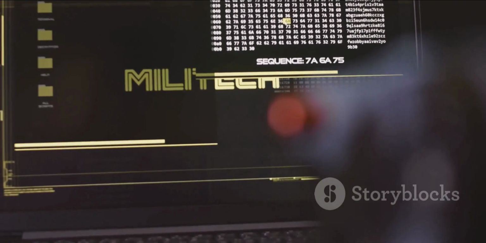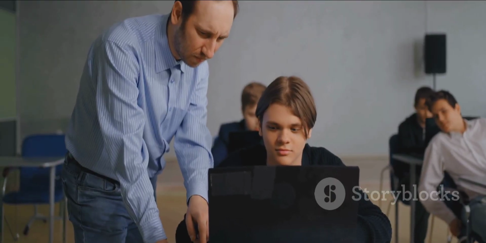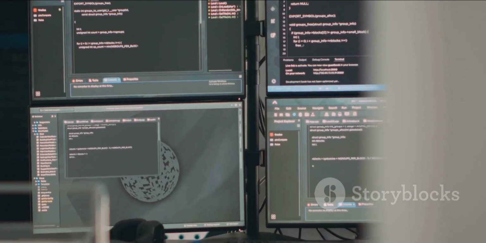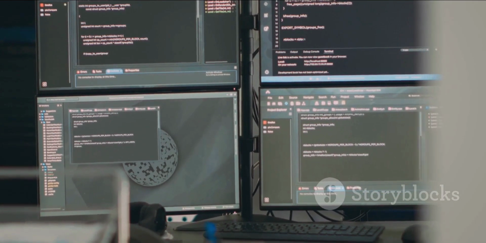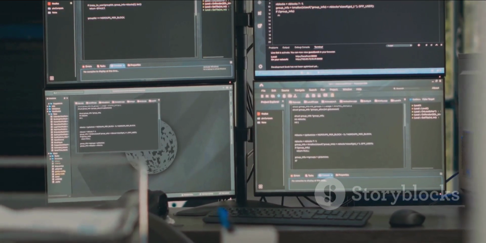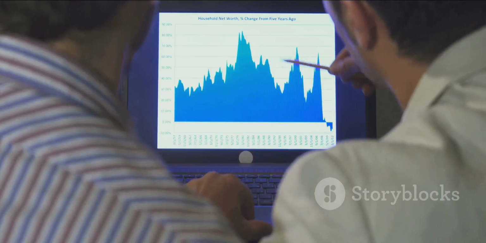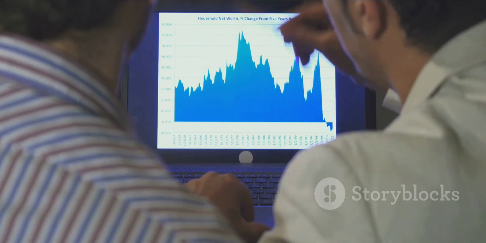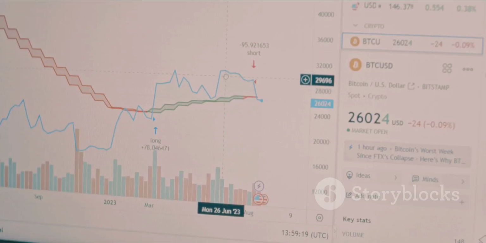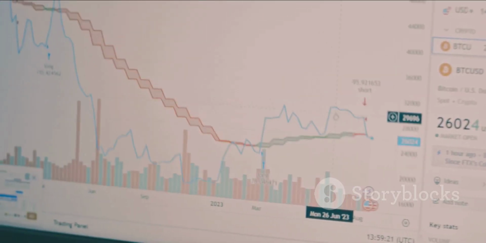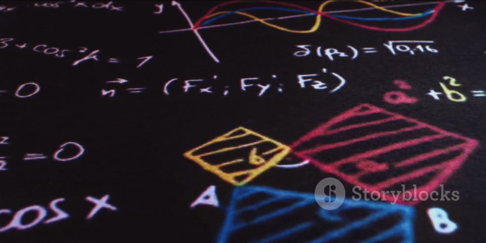Once our data is prepared, we feed it into the LSTM model. The training process is kind of like teaching a student. We show the model an input sequence, 60 days of prices, and ask it to predict the output, which is the 61st day's price. Initially, its predictions will be random and pretty inaccurate. We then compare the model's prediction to the actual price. The difference between the two is called the error.